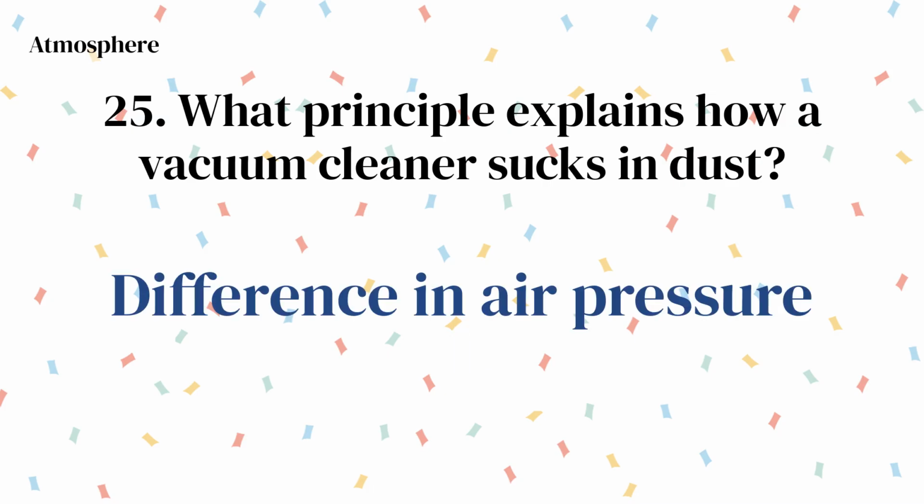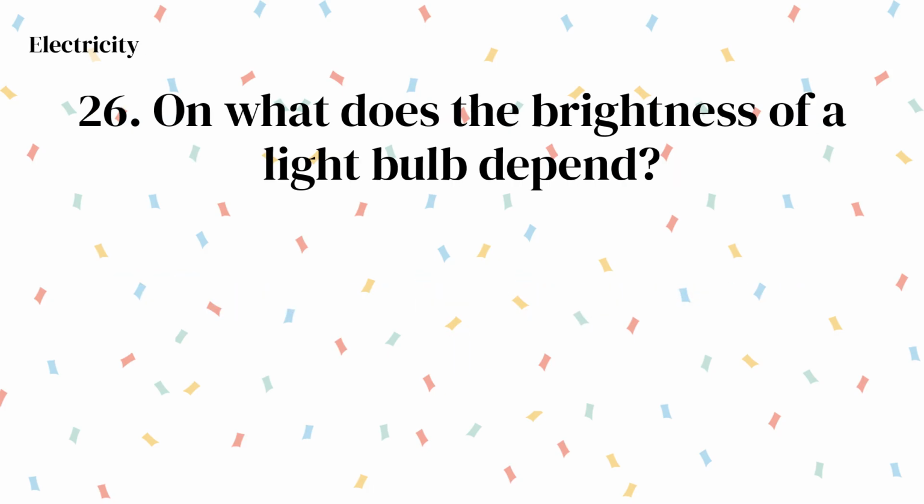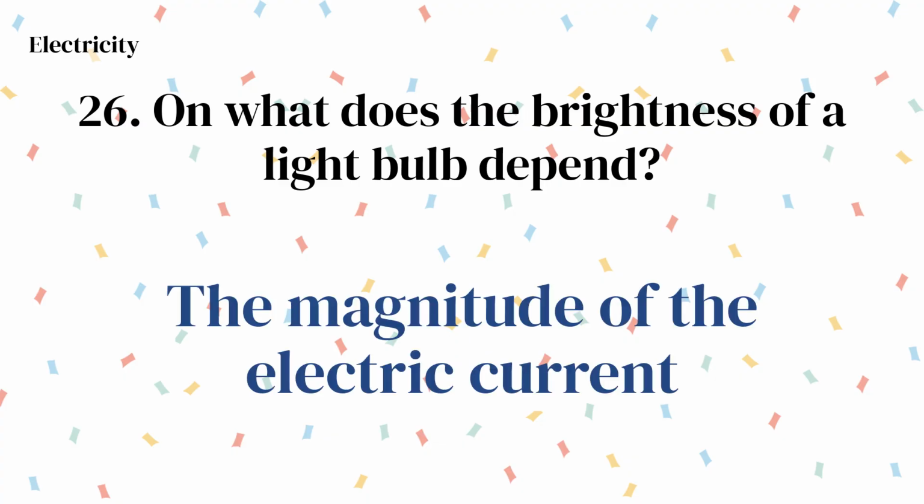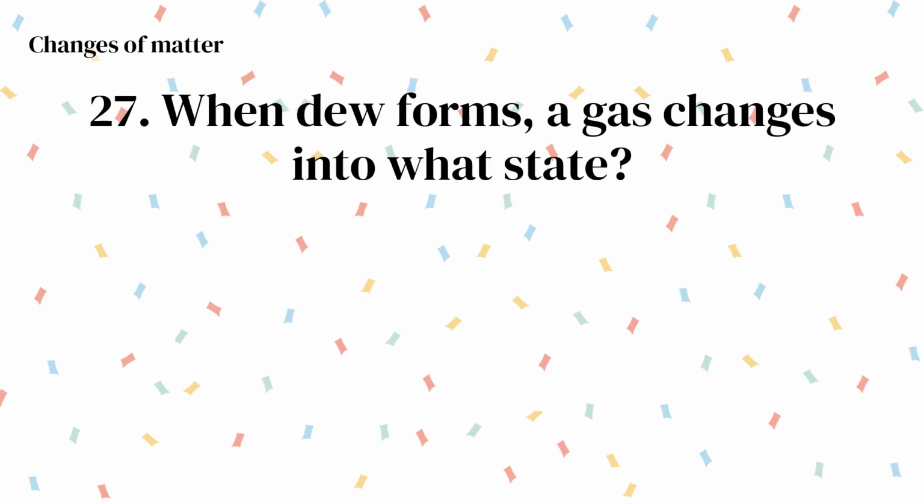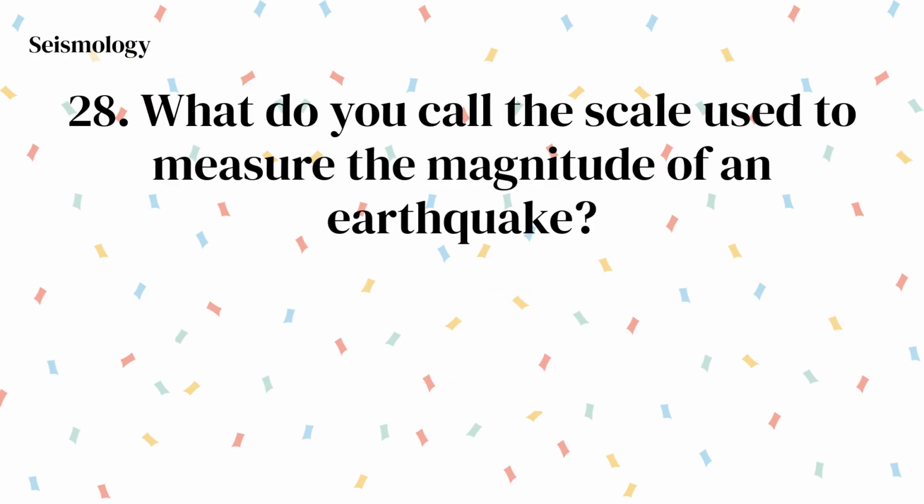What principle explains how a vacuum cleaner sucks in dust? Difference in air pressure. On what does the brightness of a light bulb depend? The magnitude of the electric current. When dew forms, a gas changes into what state? A liquid.